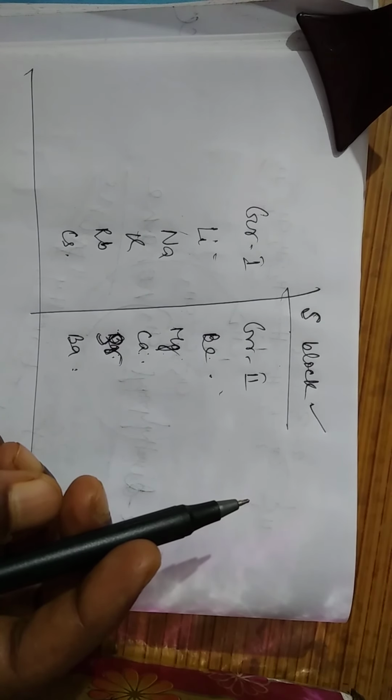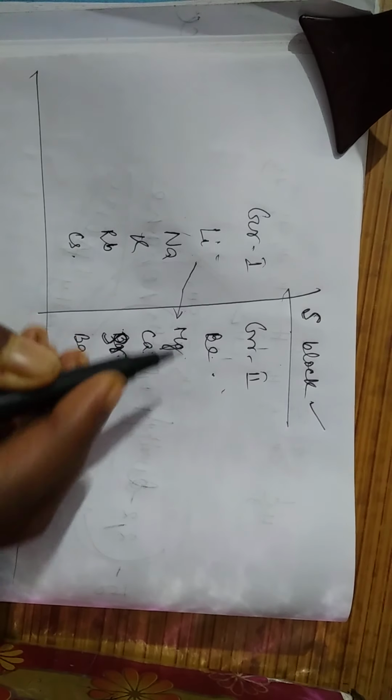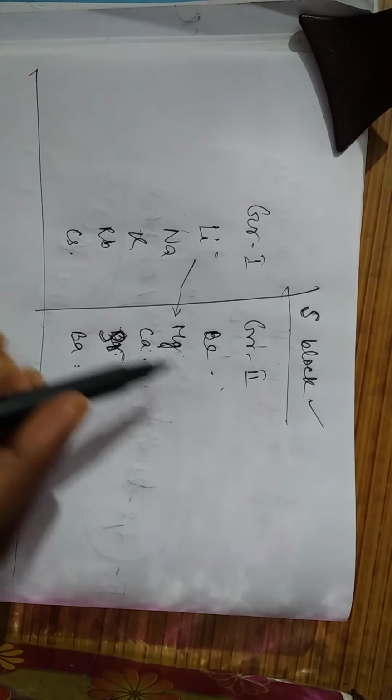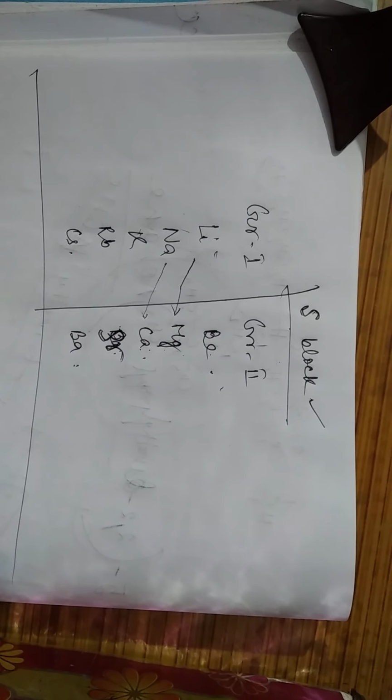And the other thing they have is a diagonal relationship. We have seen that lithium has similar characteristics to magnesium. Beryllium shows similar characteristics to aluminium, and in group 13, boron has a similarity with silicon. Like this, we have seen the diagonal relationship.